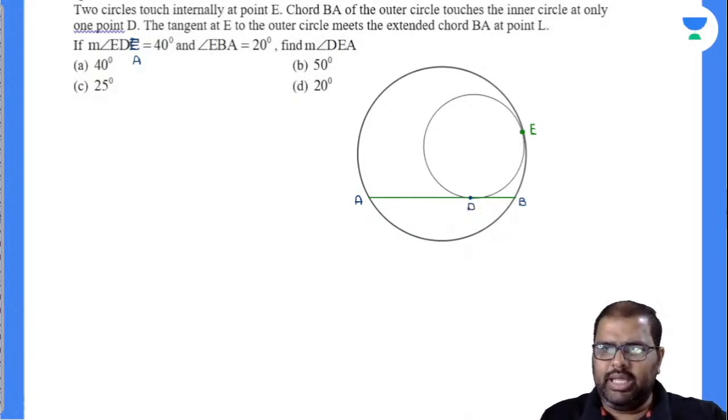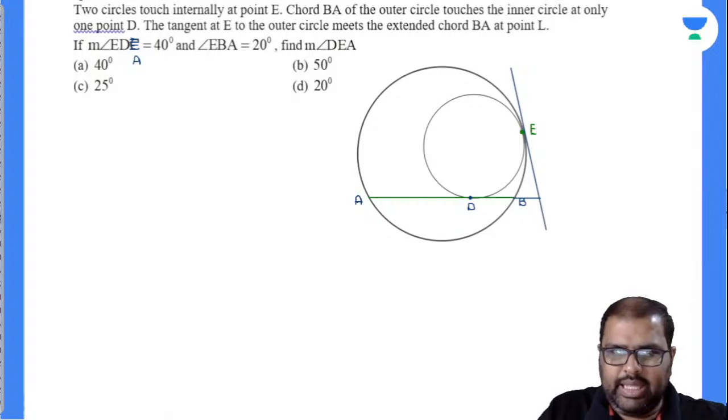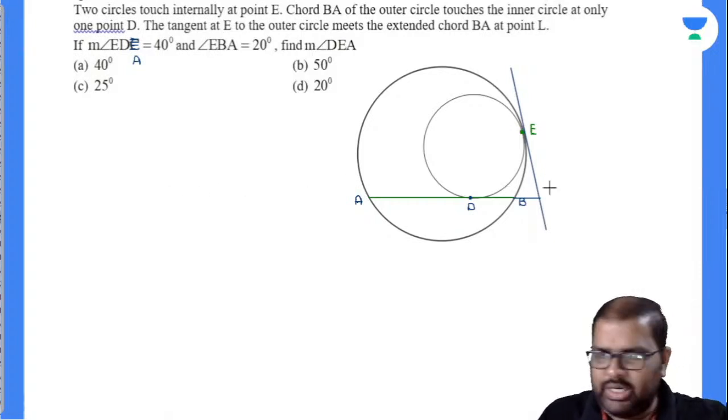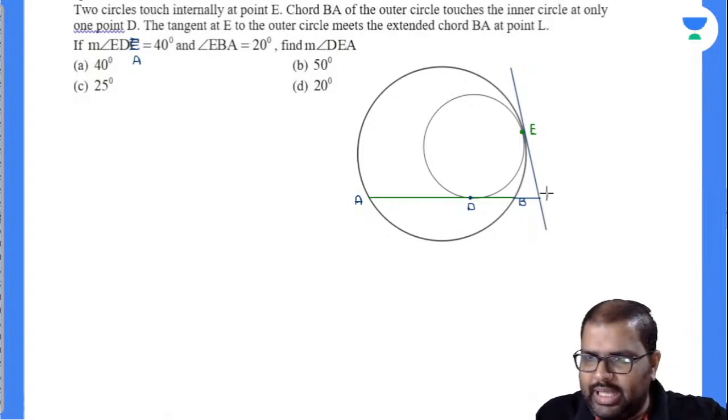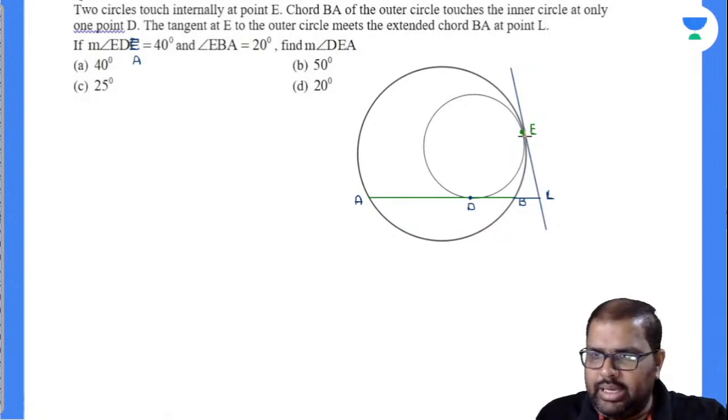The tangent at E to the outer circle meets the extended chord BA at point L. So this is the tangent at E, and this will meet the extended chord at the point called L. So this is the diagram exactly. And again, what is the point given there? Angle EDA.